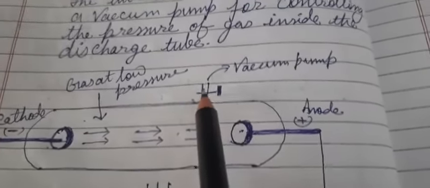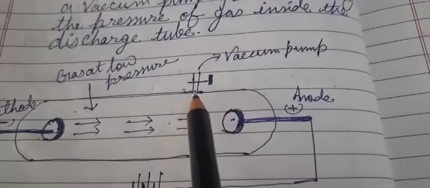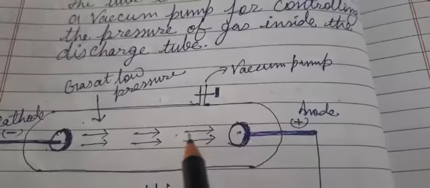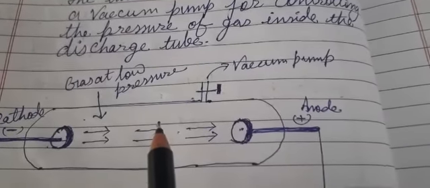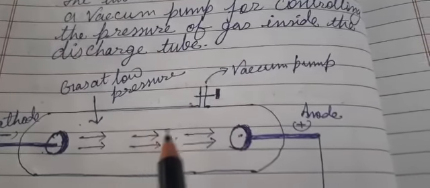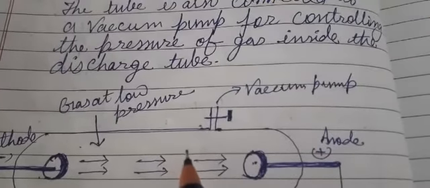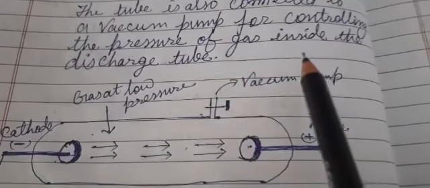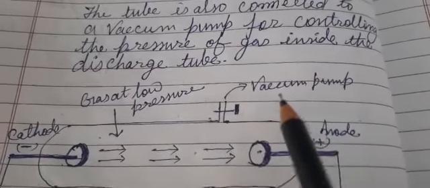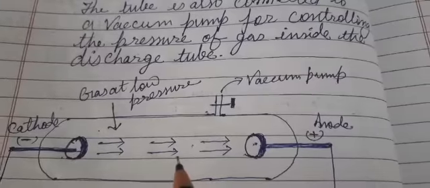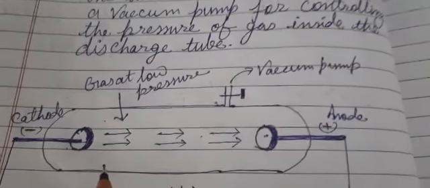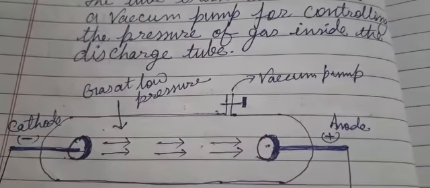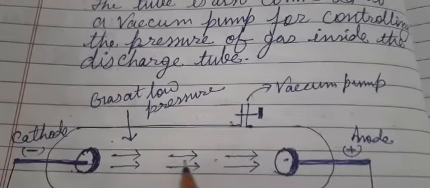There is a vacuum pump installed in this, so that we can increase or decrease the amount of gas inside this glass tube to maintain the required pressure. The vacuum pump has the role of expelling gas from the discharge tube, so that we can decrease the pressure inside it.